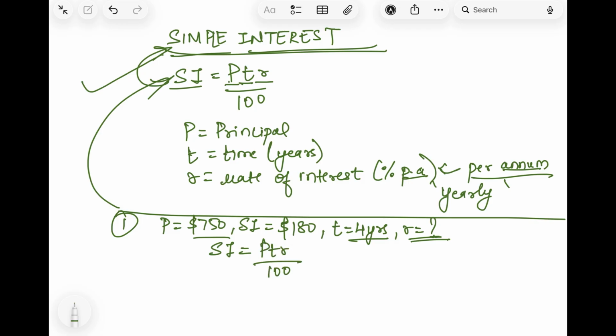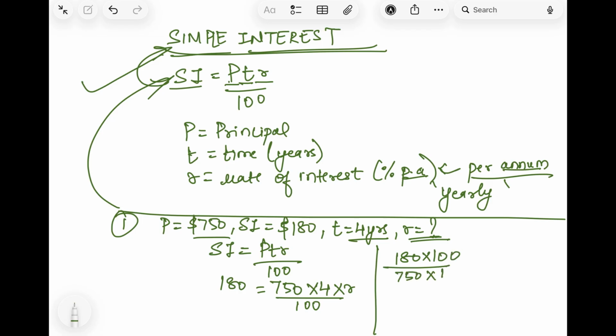So simple interest is already given, so I will write 180 is equal to 750 into 4 into R upon 100. We'll shift everything over that side. So this will become 180 into 100 upon 750 into 4 is equal to R.